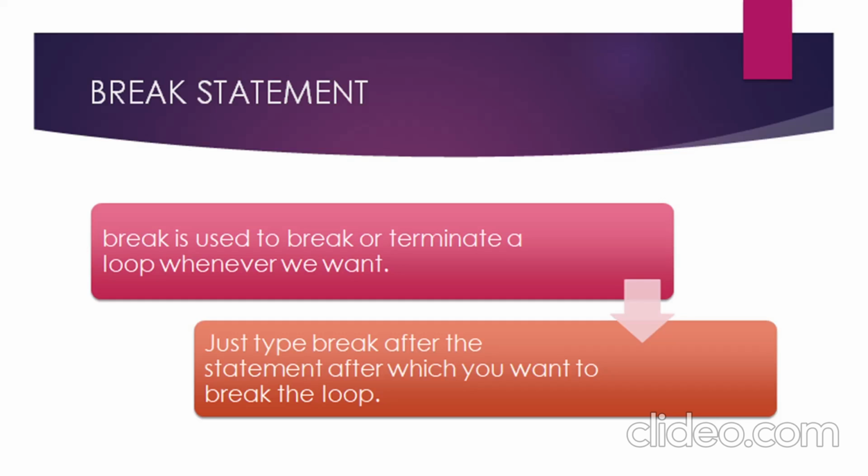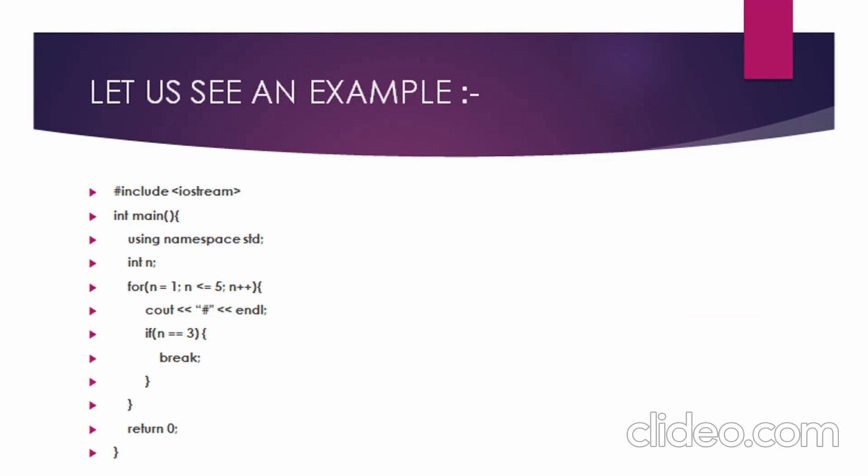Break is used to terminate a loop whenever we want. We just have to type break after the statement after which we want to break the loop. So basically this statement is used to terminate the loop. Let's understand this more clearly with the help of an example. I have taken a program in which I am using a for loop to print hash symbol 5 times.